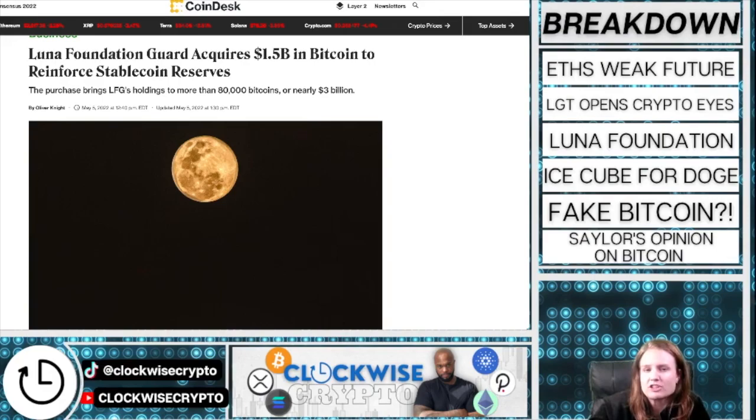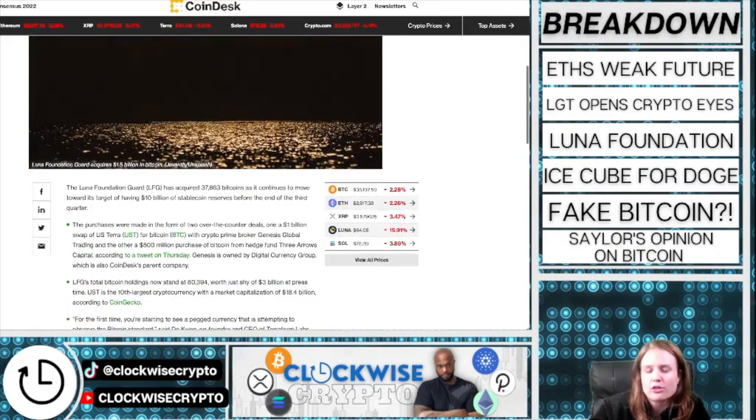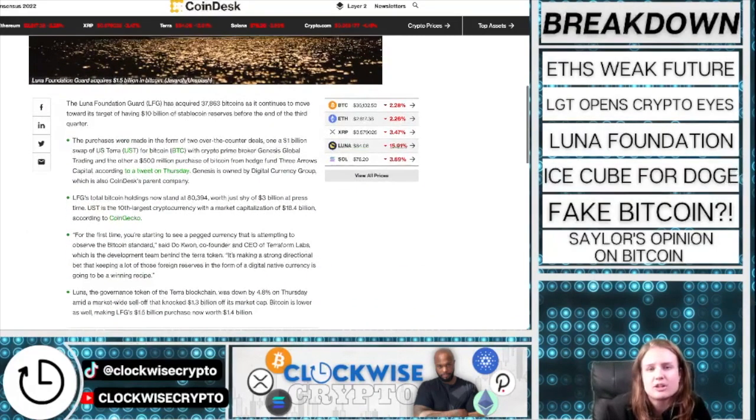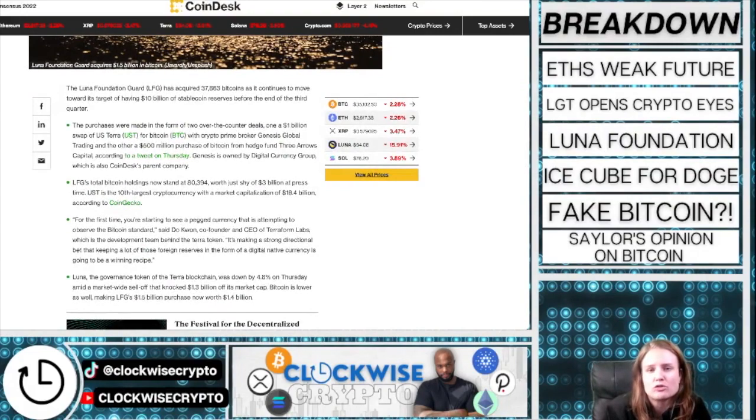The Luna Foundation Guard, LFG, has acquired 37,863 Bitcoins as it continues to move toward its target of having $10 billion of stablecoin reserves before the end of the third quarter. The purchases were made in the form of two over-the-counter deals. One was a $1 billion swap of US Terra, or UST, for Bitcoin with crypto prime broker Genesis Global Trading. The other was a $500 million purchase of Bitcoin from hedge fund Three Arrows Capital.